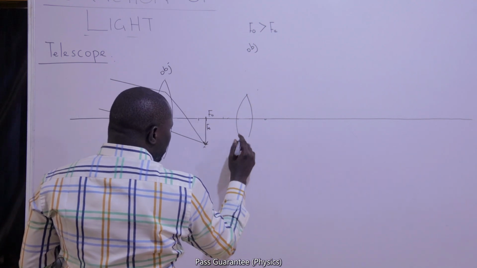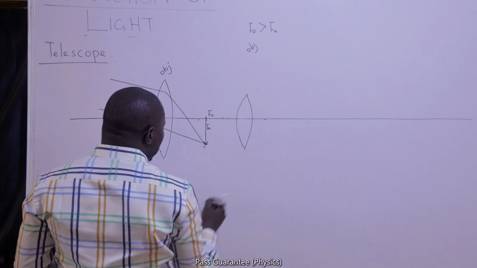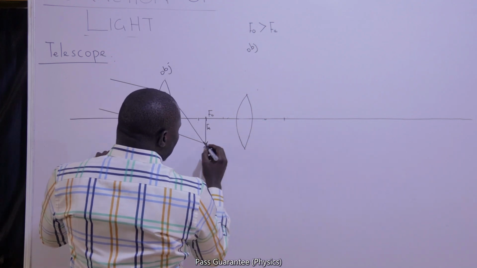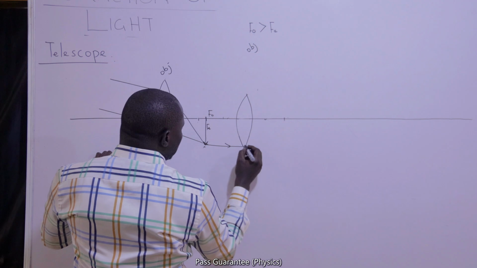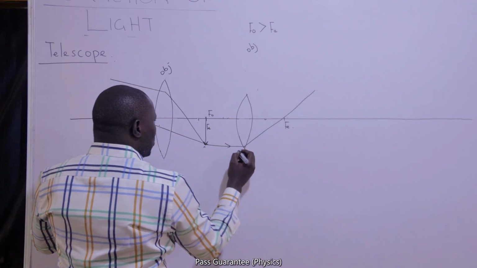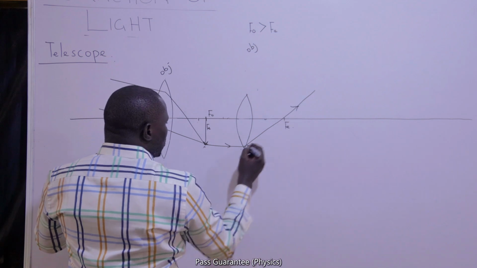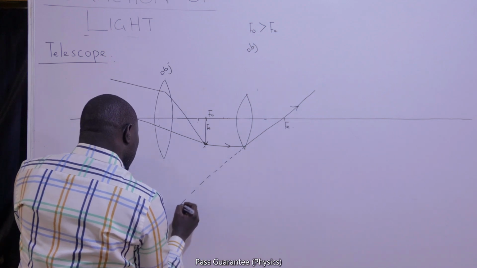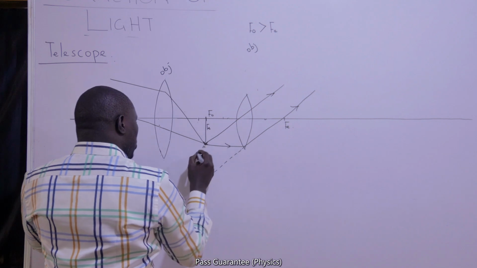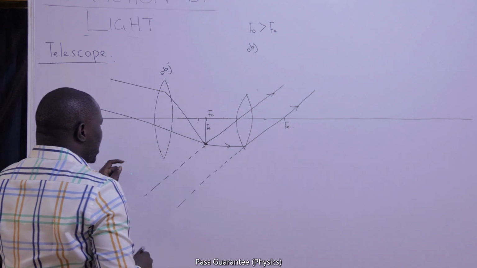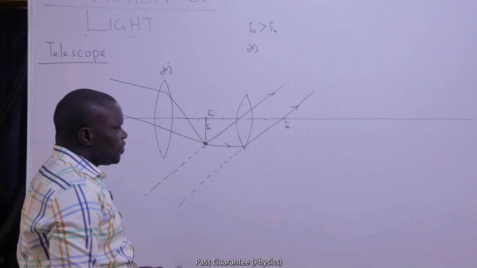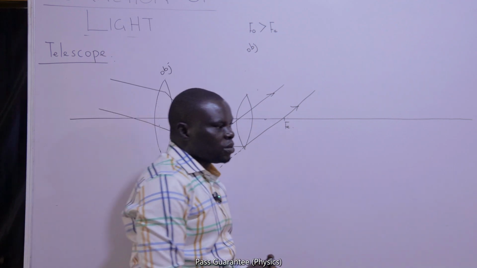If that is the case, it means that if this is the F of the eyepiece, we are going to be forming an image that is at infinity. So when your initial object is at infinity and your final image is also at infinity, we say we have an astronomical telescope in normal adjustment.